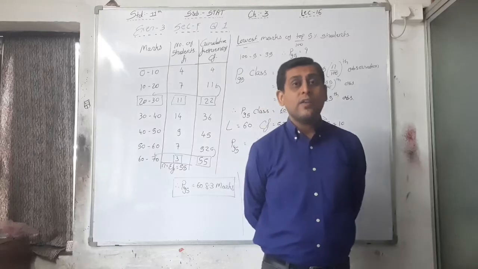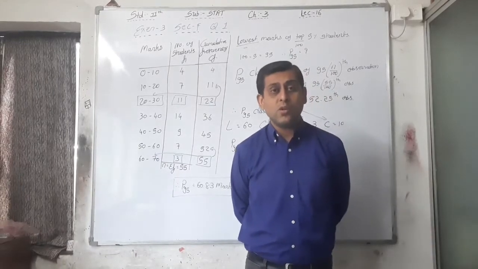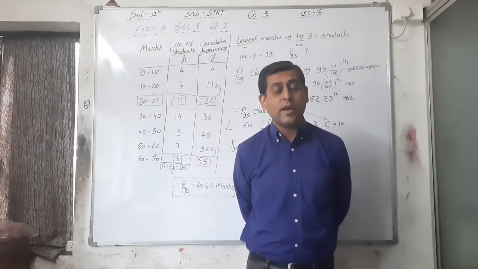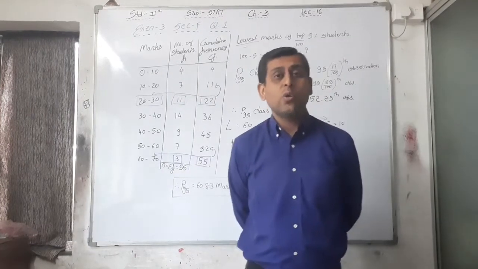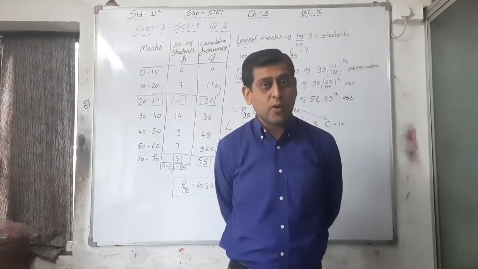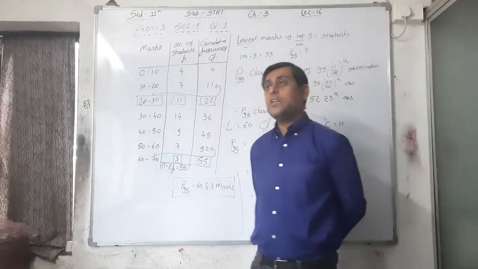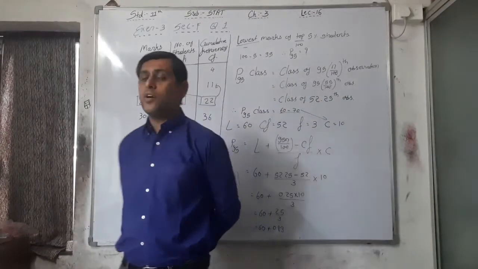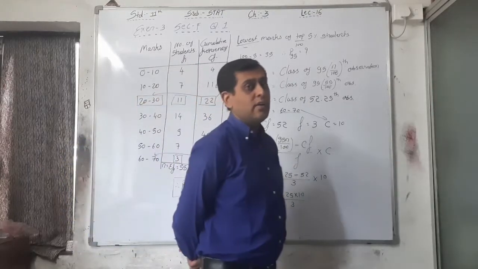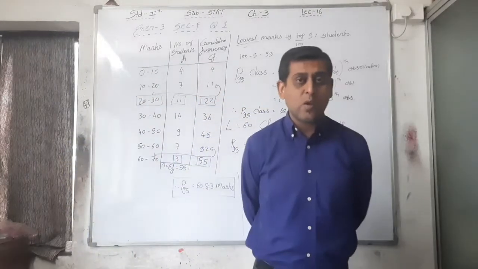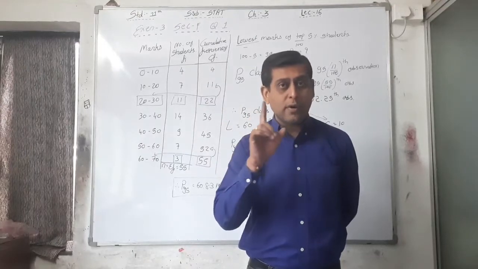And from that, if you want to find out L, then you have to subtract 0.5 and add 0.5. For the lower limit, subtract 0.5, for the upper limit, add 0.5. Whenever inclusive type of data is given, you have to adjust the limits by 0.5, because the difference between the upper limit of one class and the lower limit of the next is 1.